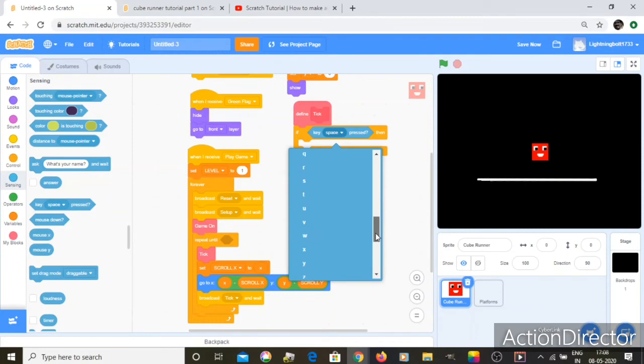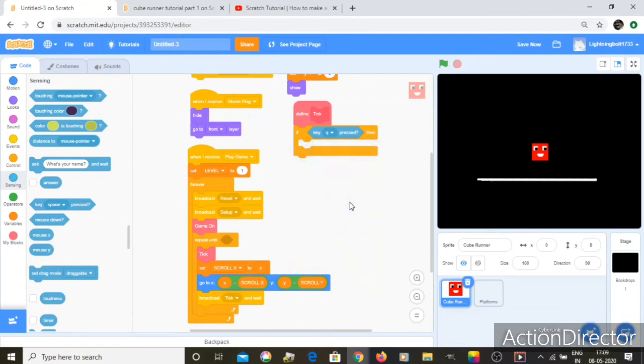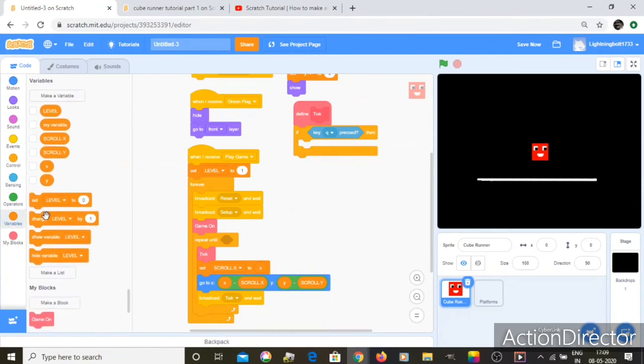I'm more used to the WE space thing, so you can do any alphabet you want, or number, or any key. So I'm going to say Q. If key Q pressed, then let's go to Variables and change